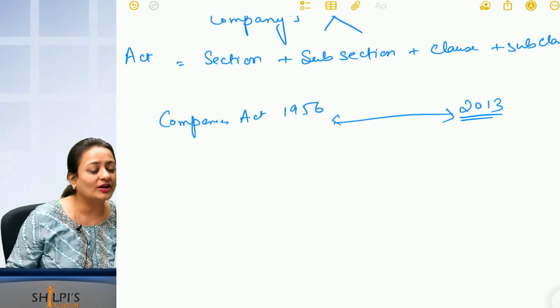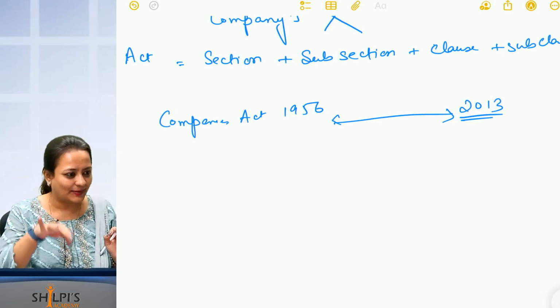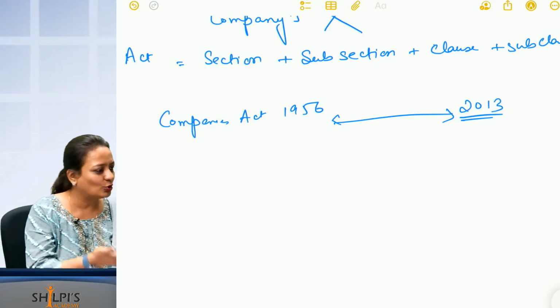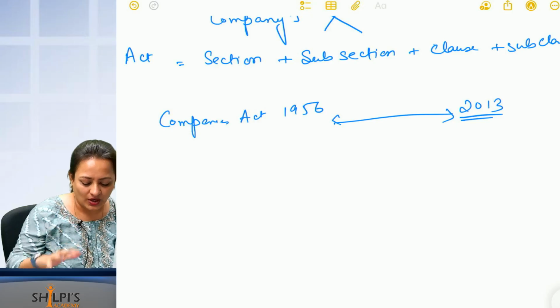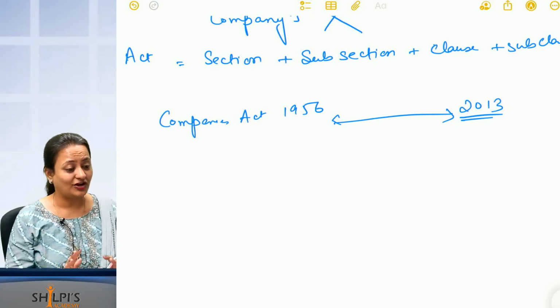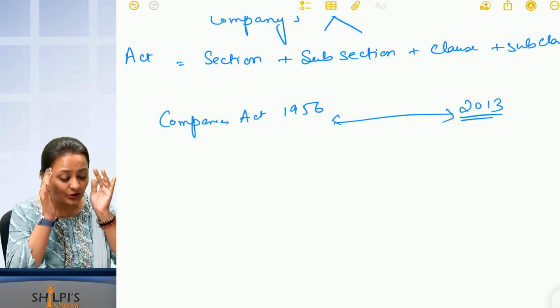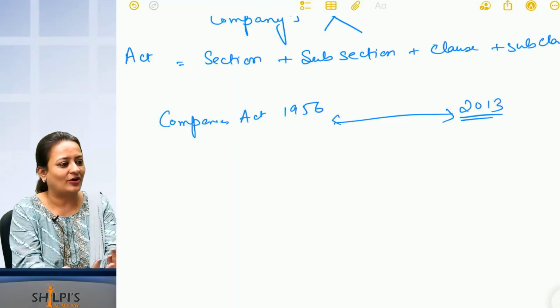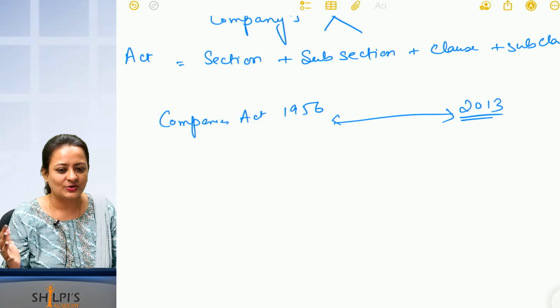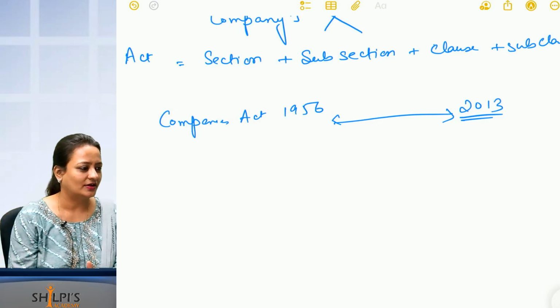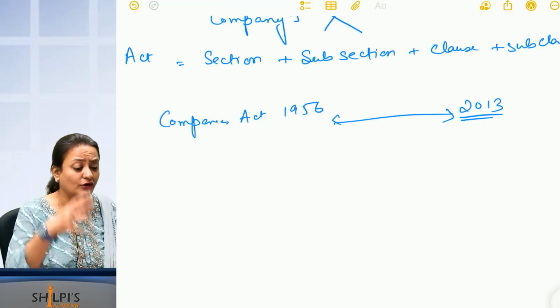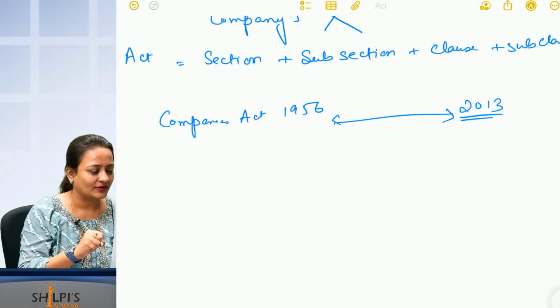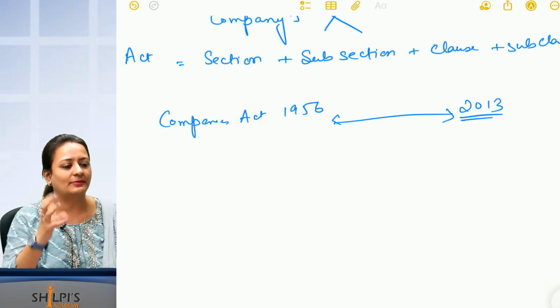So they came to India to do business. Under the name of business they came to India, and then they ruled over us for 200 years plus. So in 1956 after independence, what is the idea? We don't want any business from outsiders. We want to protect our country. Anyone who is doing business, anyone who is having a company, we will regulate them. It was more of a regulatory mechanism.